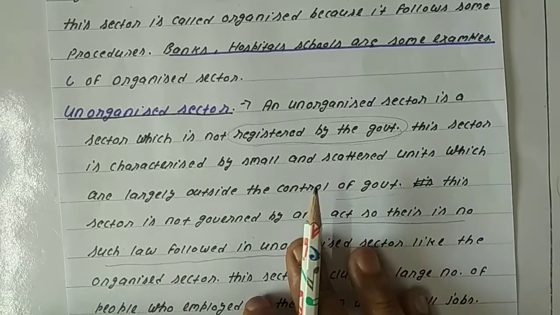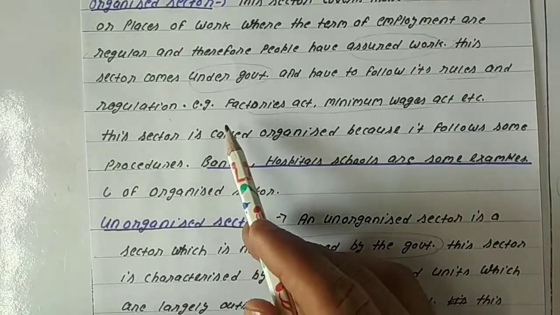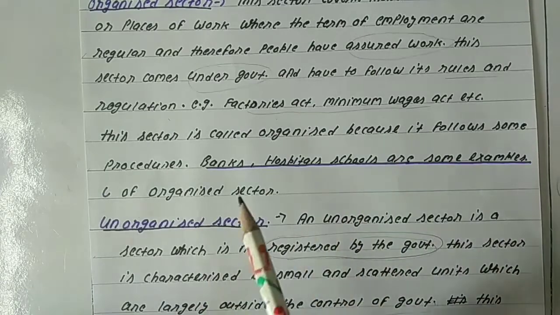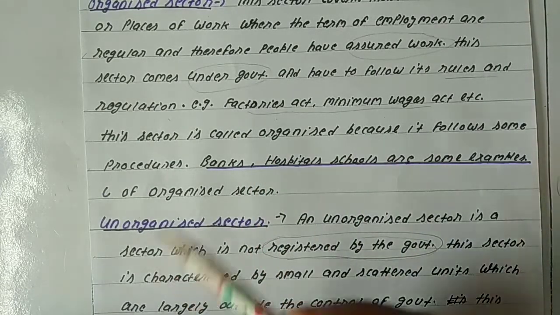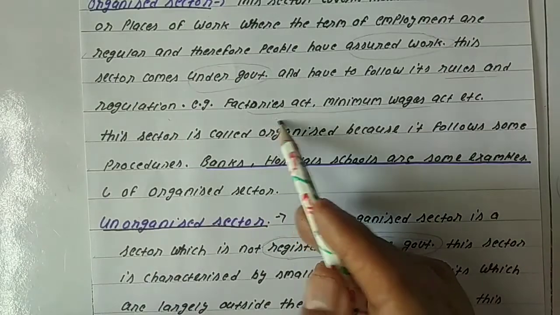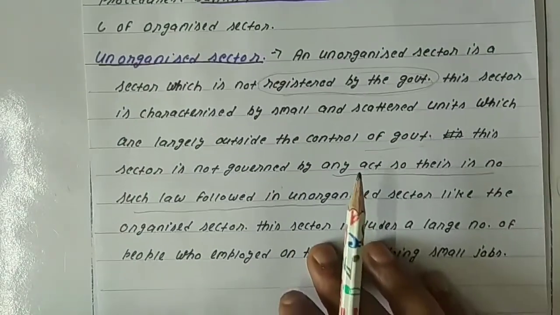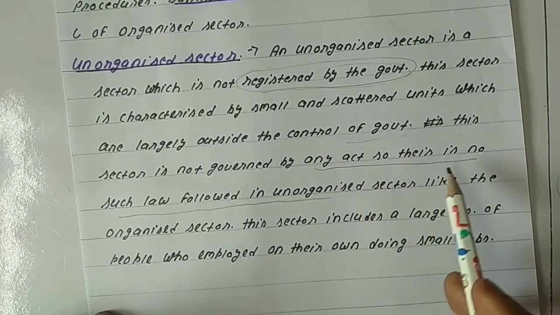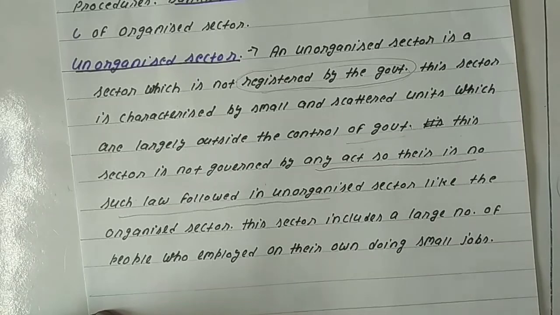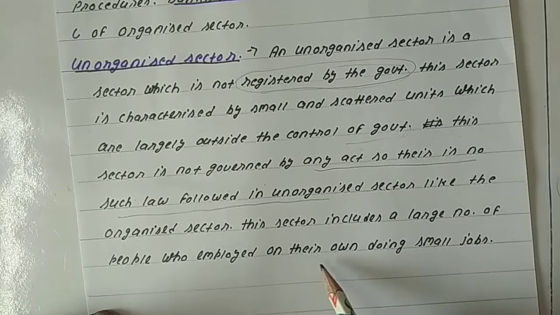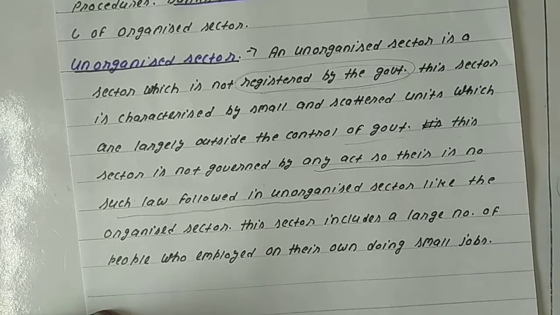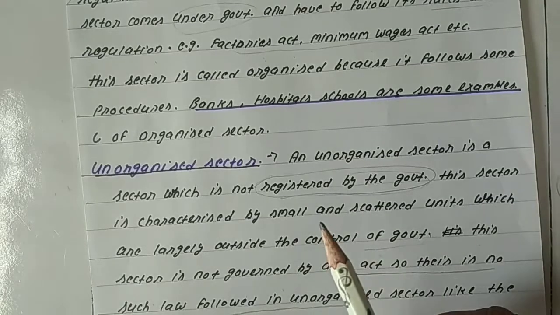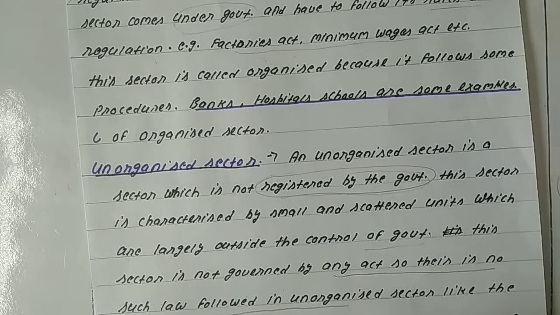As we have seen, the organized sector works under certain laws or rules, that is the Factories Act, Minimum Wages Act, but there is no such provision in the unorganized sector. There is no such law. So this sector includes a large number of people who are employed on their own doing small jobs. So the unorganized sector is just opposite to the organized sector.